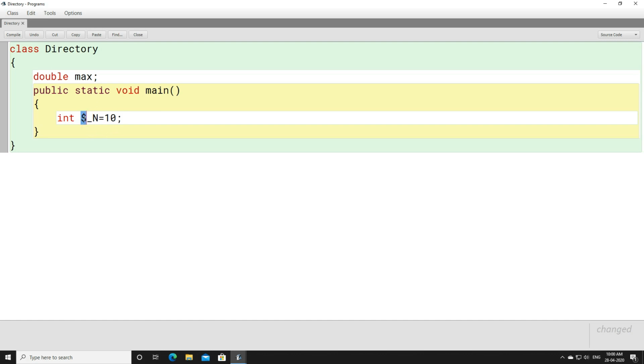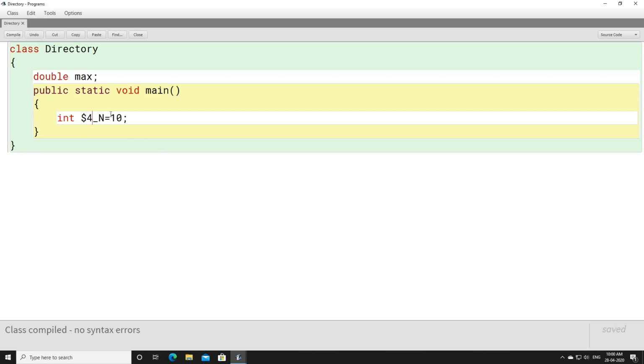Here you can see we have used a dollar sign at the beginning, then an underscore, then here you can see we have used an alphabet. We'll compile this one, and yes, the program is compiling. The reason is an identifier can start with a dollar sign, or you can say it can start with a currency character, followed by an underscore and alphabets. Here if you want, you can have a number, not an issue.